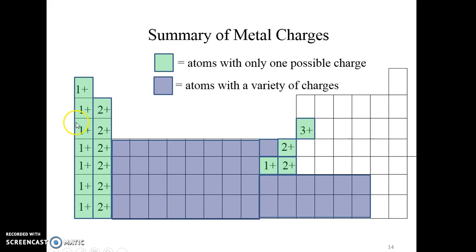So if I summarize, this is the alkali metals, and they attain a charge of +1 when they react. Now, if they're just alone by themselves, they don't have a charge, but once they get into a formula, they have a charge. This is the alkaline earth metals. Here is aluminum, zinc, cadmium, and silver. All these blue ones can have a variety of charges, so you're not responsible for knowing them. When you see them in a formula, you'll be able to figure out the charge, but you don't have to be able to predict what charge they'll make.